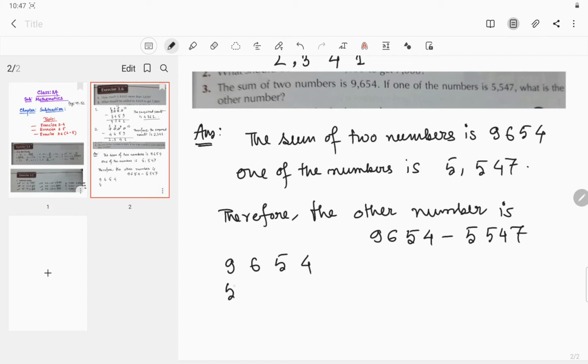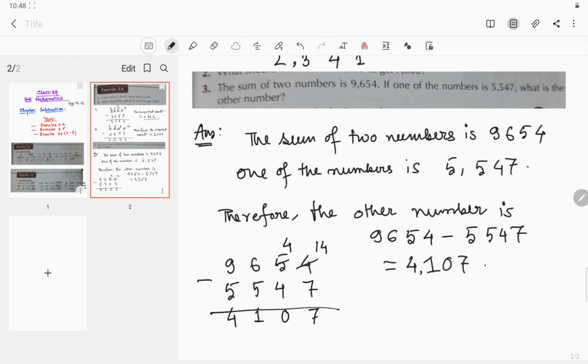So it will be 14, it will be 4. 14 minus 7 is 7, 4 minus 4 is 0, 6 minus 5 is 1, 9 minus 4 is 4. So what is the result? 4107, right? So this is the other number of this sum, right?